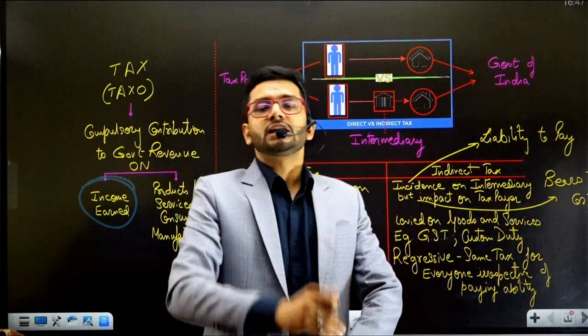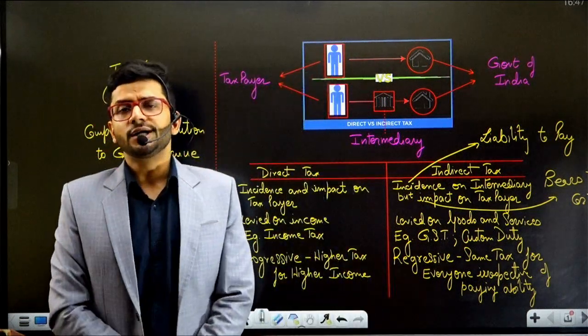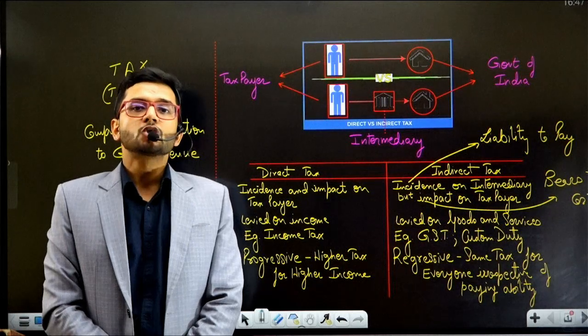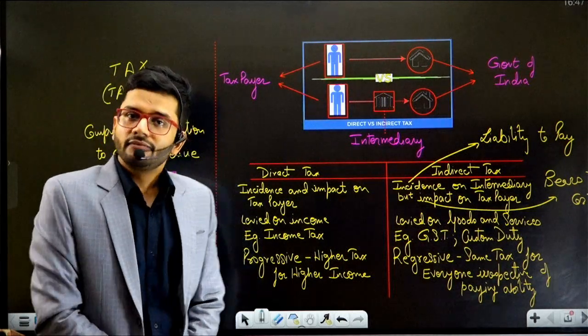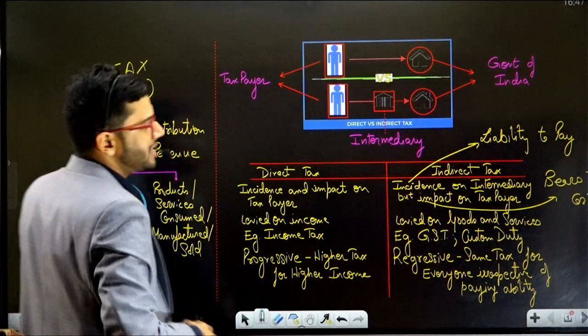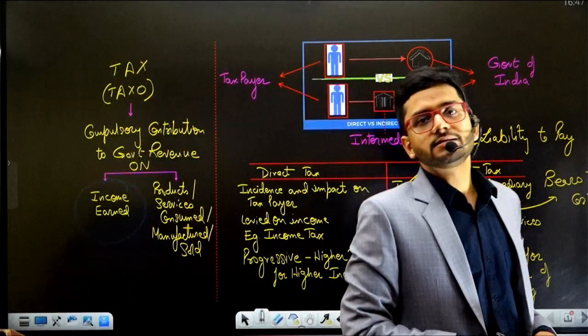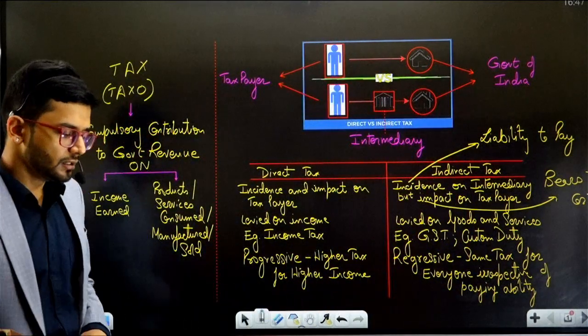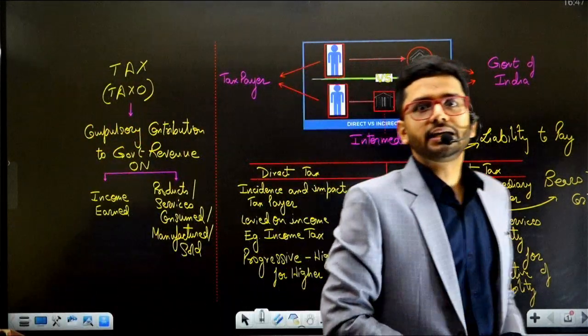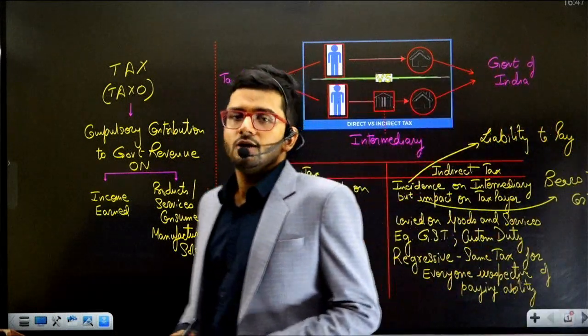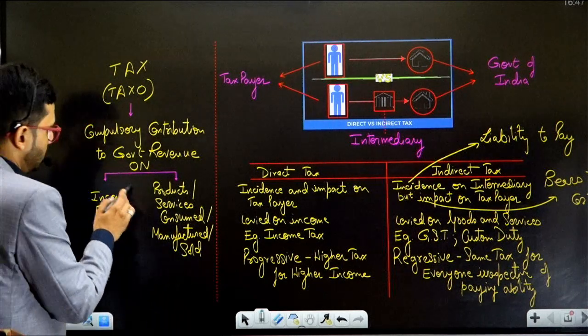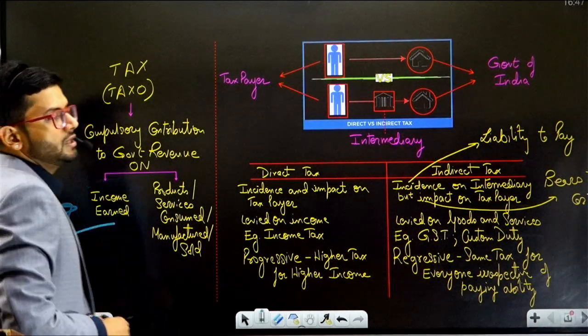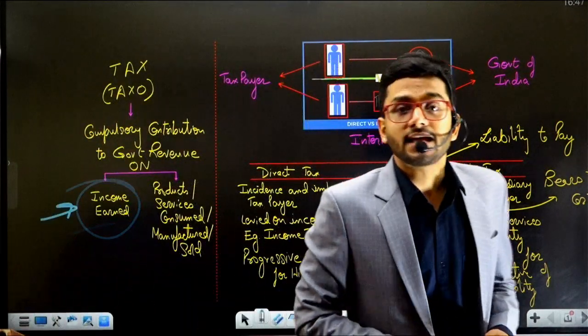If you are earning profits, capital gains, house property income, or salary, then you have to pay taxes in the form of direct taxes. The Income Tax Act 1961 is the act which will tell you about the direct taxes. So the income which is earned, on which taxes are paid, is known as direct taxes.